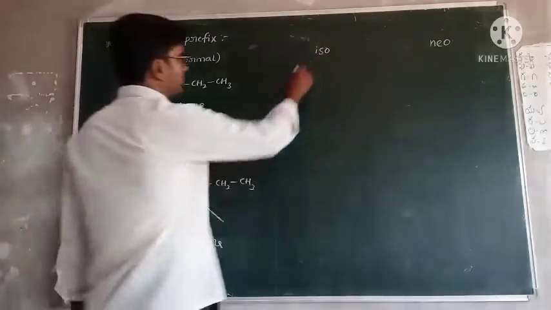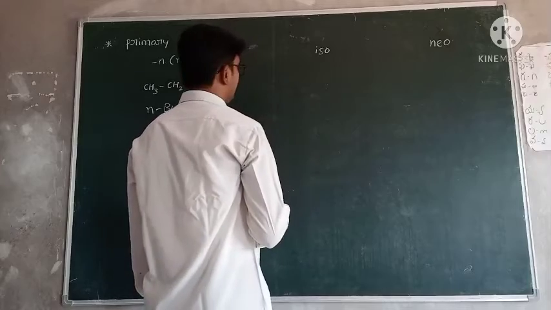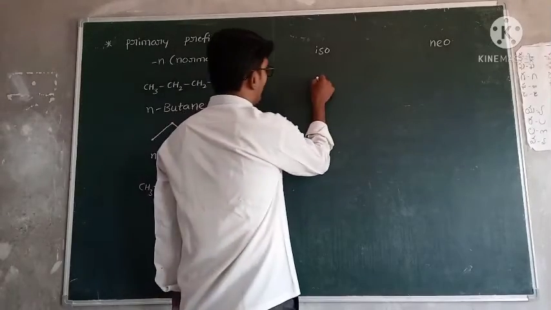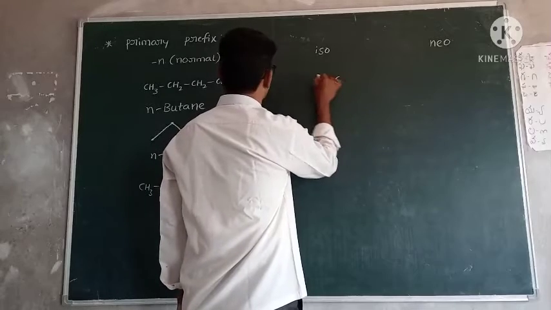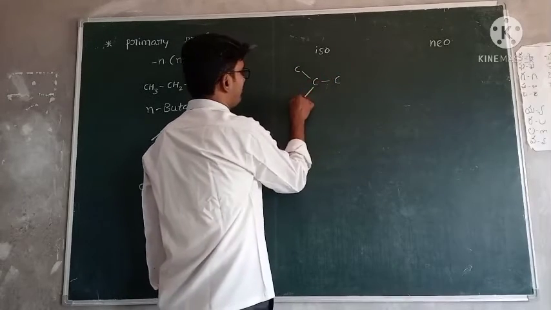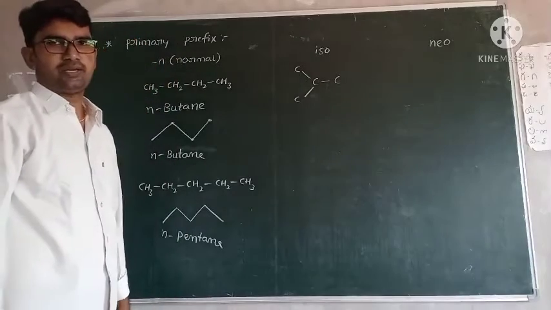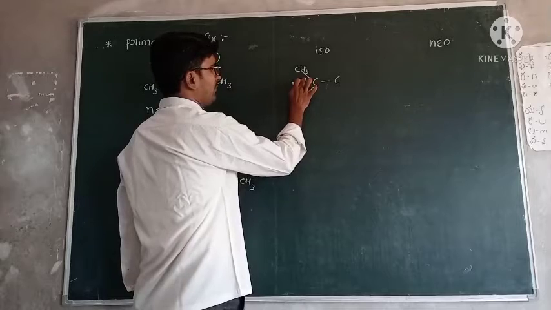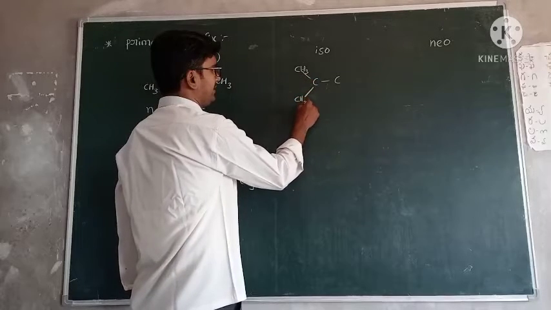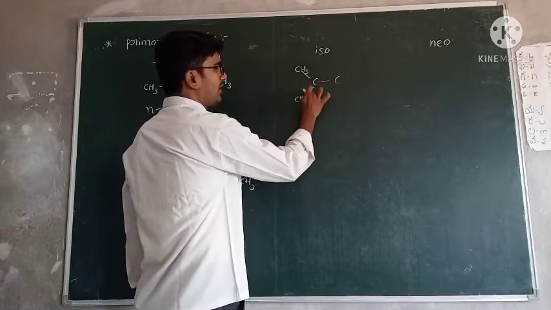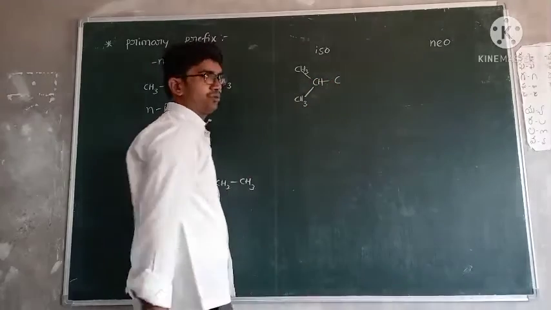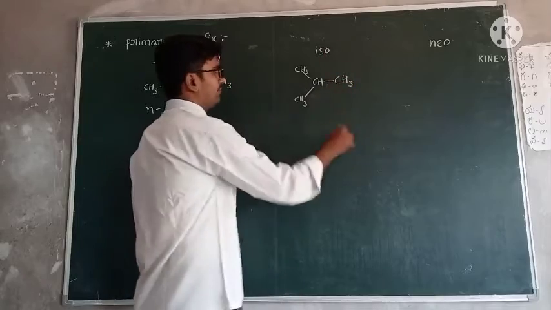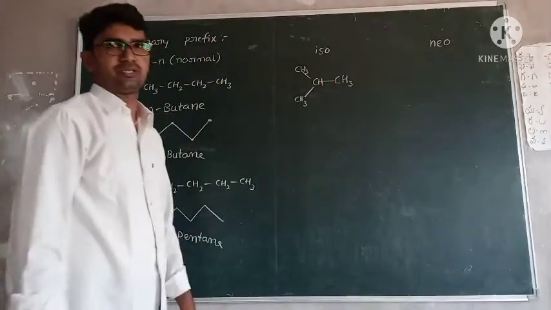Okay, second one, iso. Iso means this one we can write in another way, that is 1, 2, 3, 4. Do you understand? So simply easy. How many hydrogens? CH3, because only one bond is present. Here also CH3. For this carbon, 1, 2, 3, already 3 bonds are there. So one hydrogen. Remaining 3 are hydrogens. Okay.